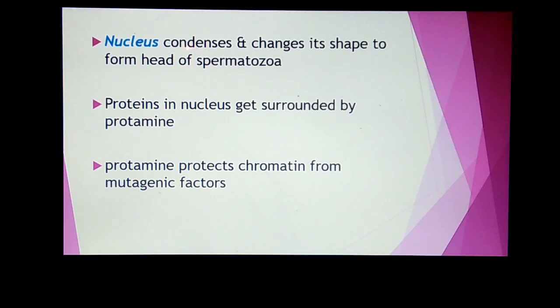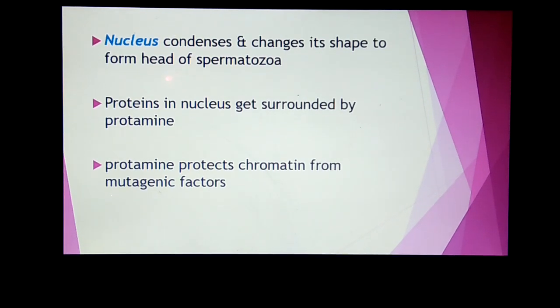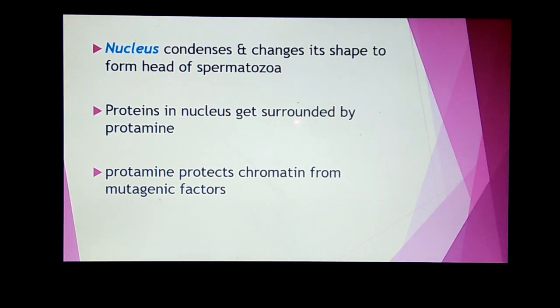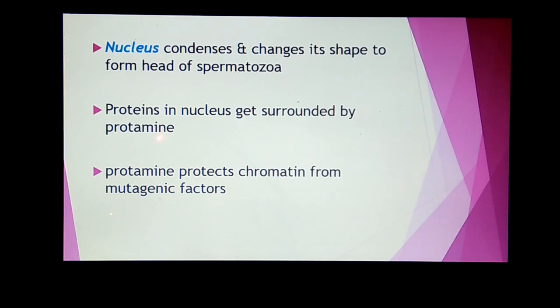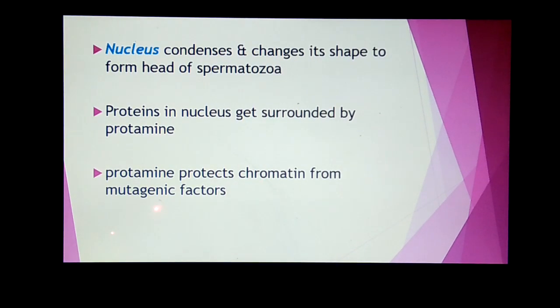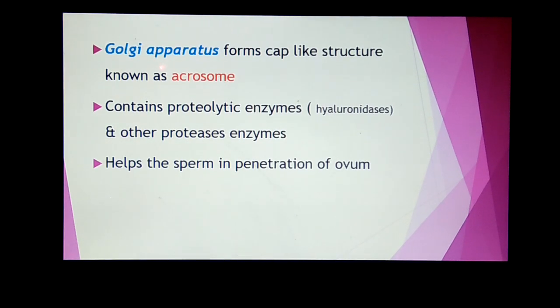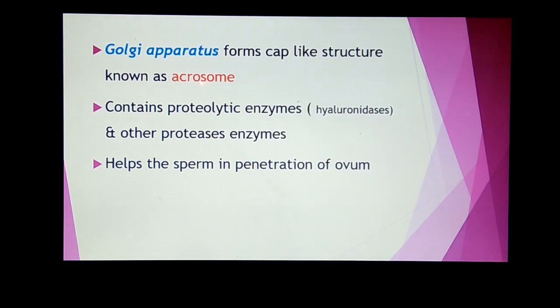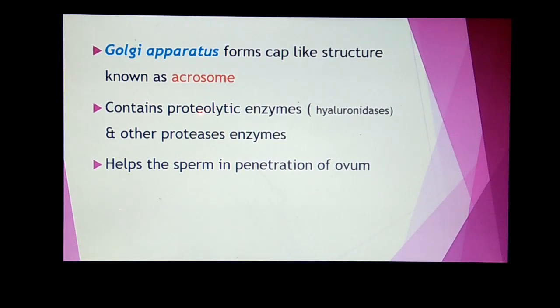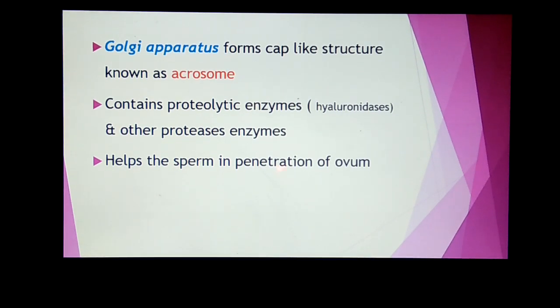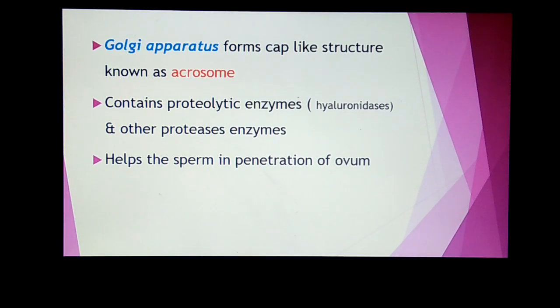The nucleus condenses and changes its shape to form the head of the spermatozoa. The proteins in the nucleus get surrounded by protamine, and the function of this protamine is to protect the chromatid from mutagenic factors. The Golgi apparatus forms a cap-like structure known as the acrosome. The acrosome contains many proteolytic enzymes, and these proteolytic enzymes help the sperm in the penetration of the ovum.